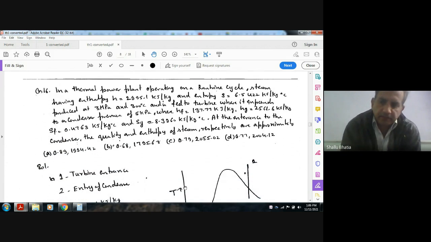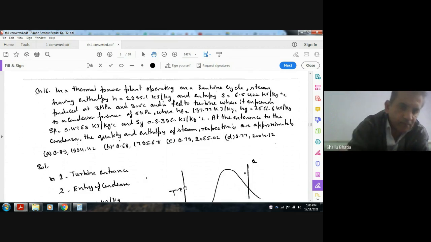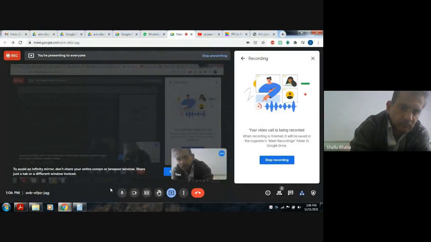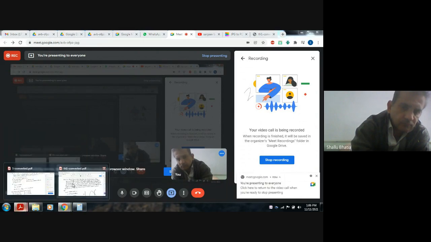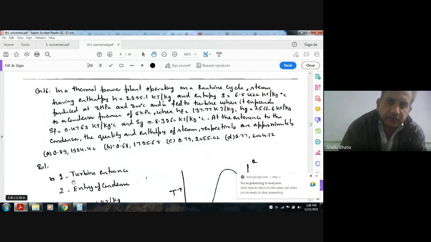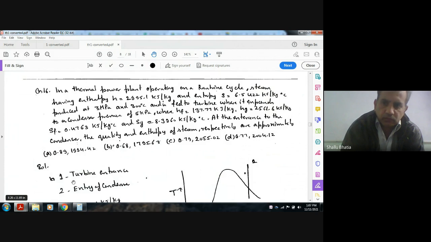Next, in a thermal power plant operating on a Rankine cycle, steam having enthalpy H equal to 2995.1 kilojoule per kilogram and entropy S equal to 6.5422 kilojoule per kilogram per degree Celsius, produced at 3 MPa and 300 degrees Celsius, is fed to a turbine where it expands to condenser pressure of 5 kPa, where hf is 137.77 kilojoule per kilogram and hg is 2561.6 kilojoule per kilogram. sf is 0.4763 kilojoule per kilogram per degree Celsius, and sg is 8.396 kilojoule per kilogram per degree Celsius.